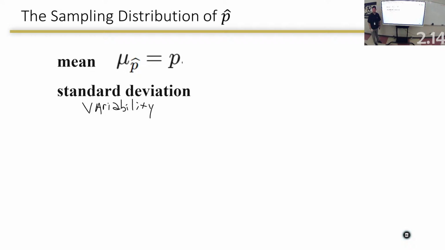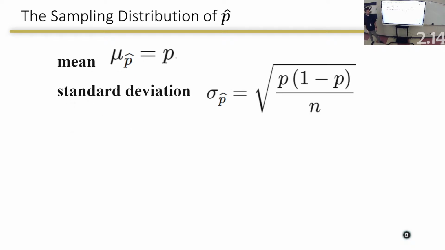Right? All three of those things, standard deviation, variability, spread, they all mean the same thing. Okay? This is what we use to find it. These are the words we use a lot. And it's going to be equal to, so again, notice the notation, the standard deviation of all the P hats. That's why they write it like that.